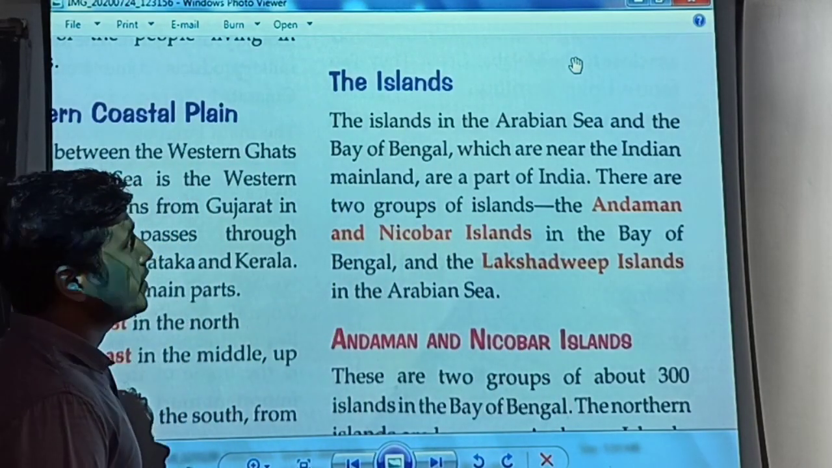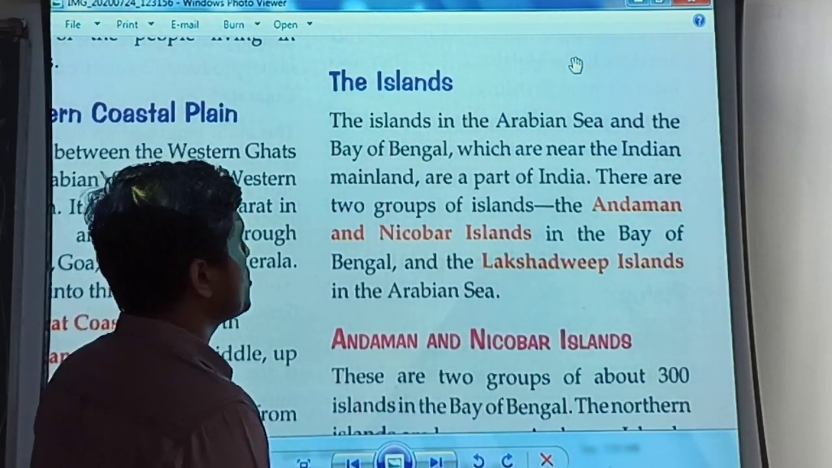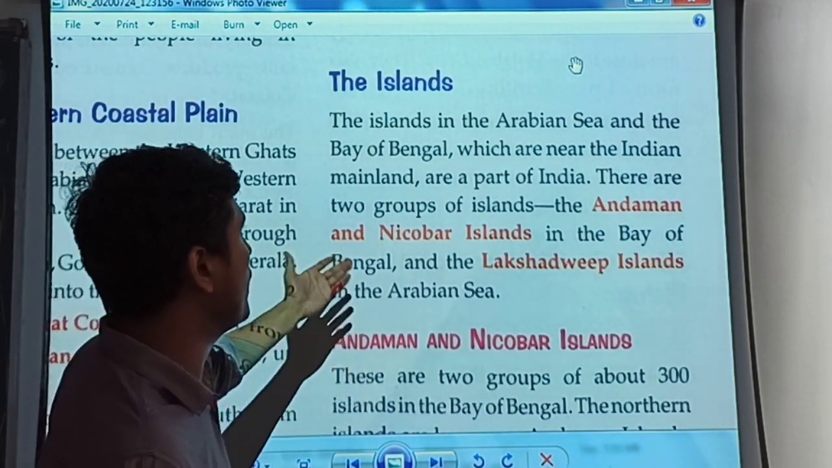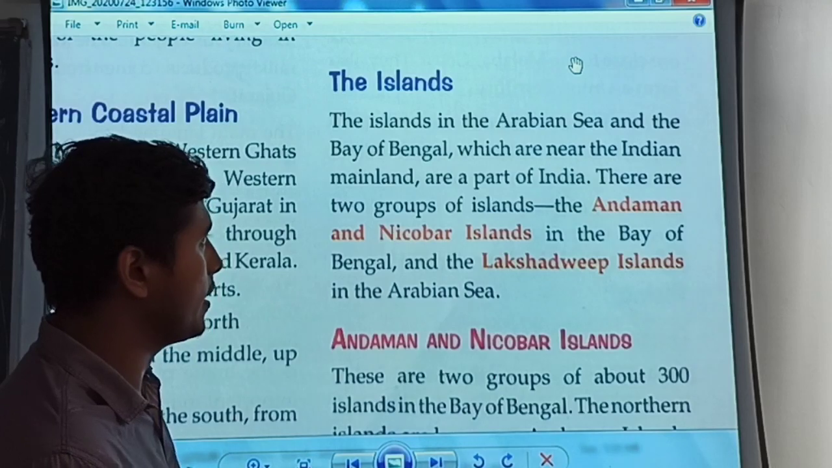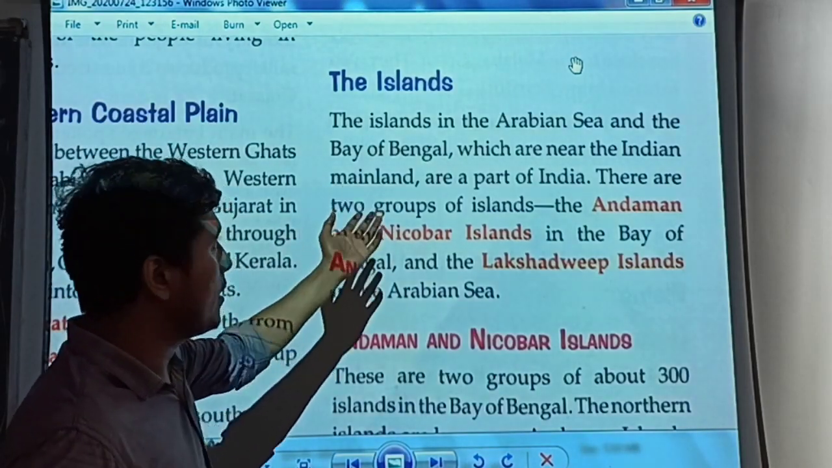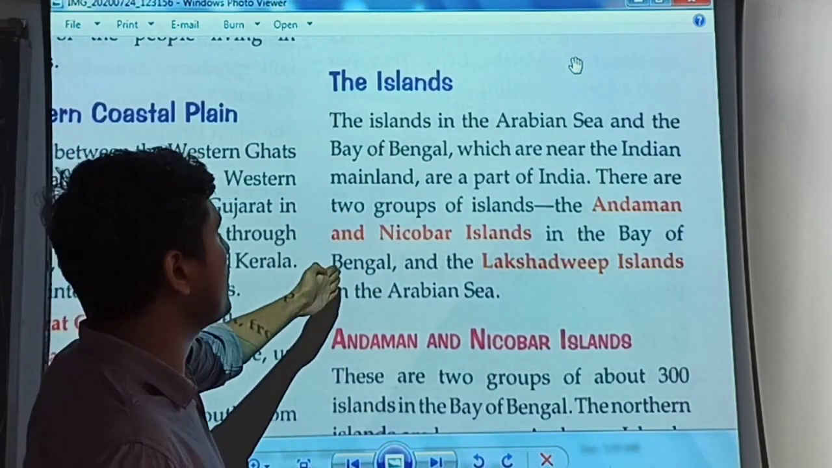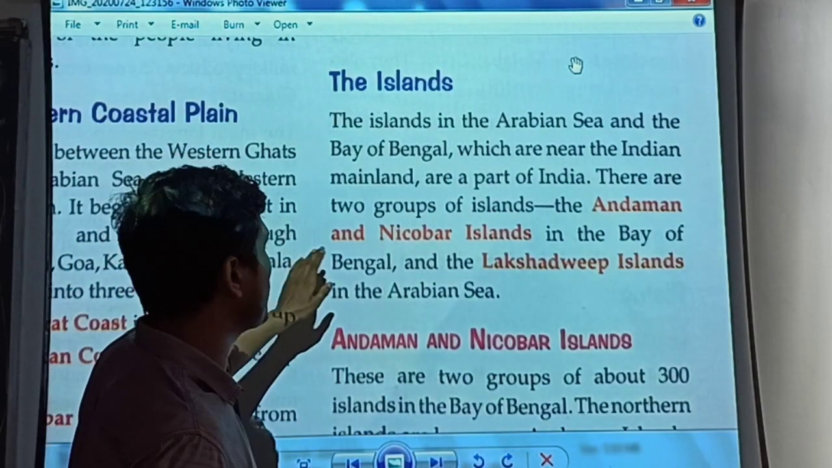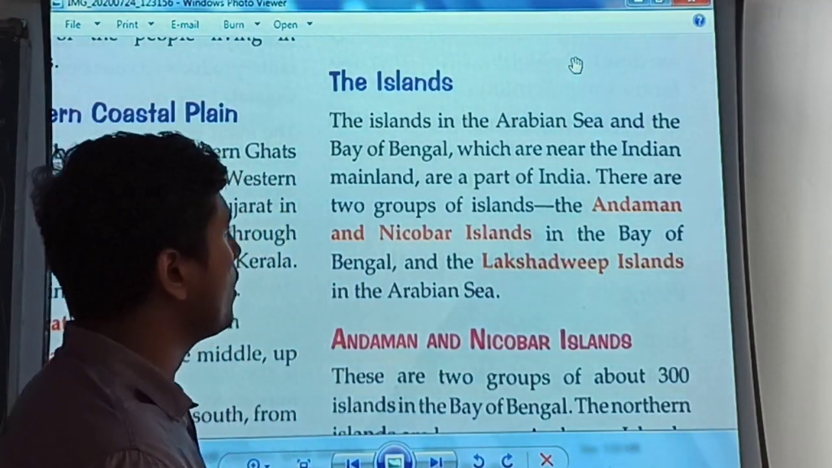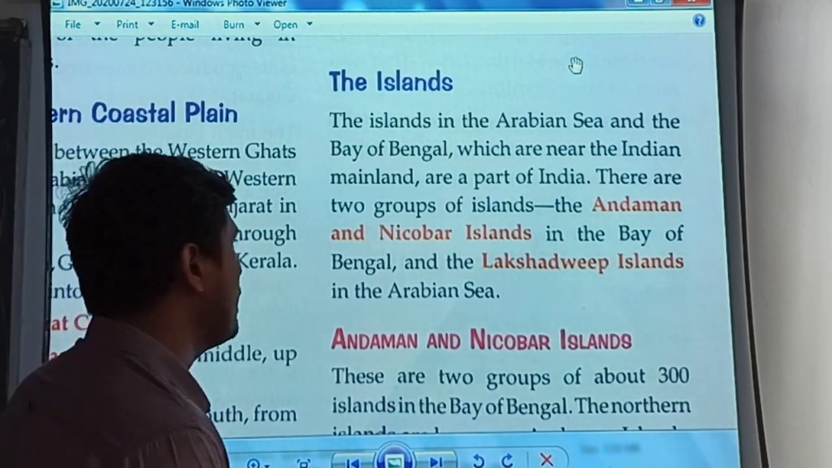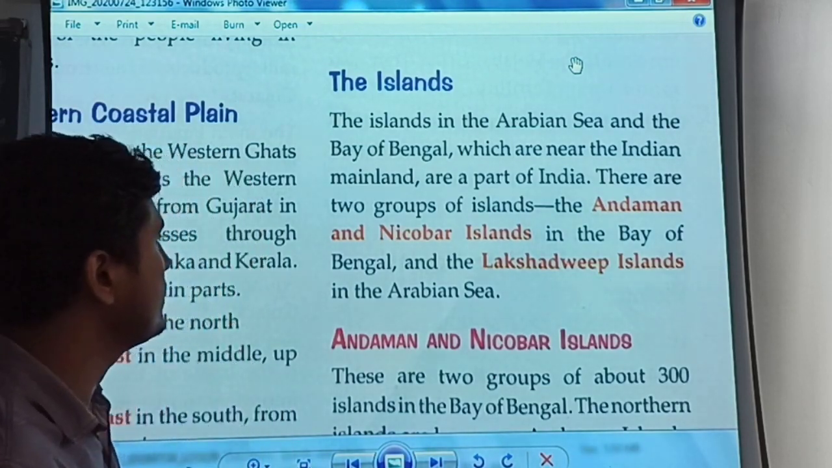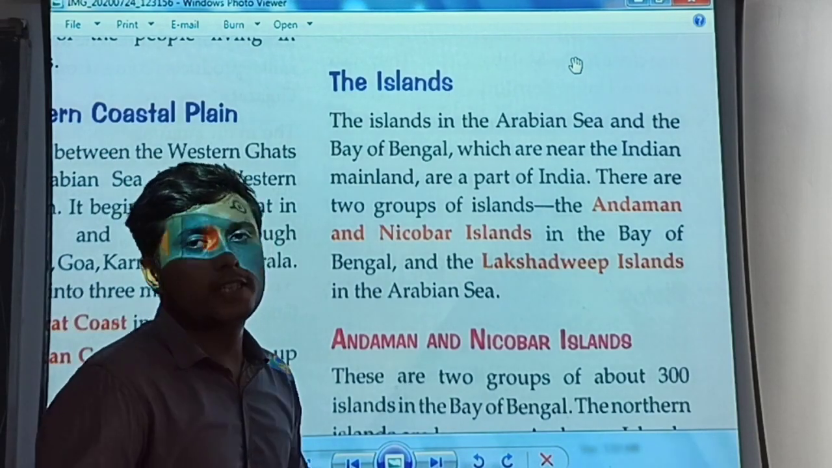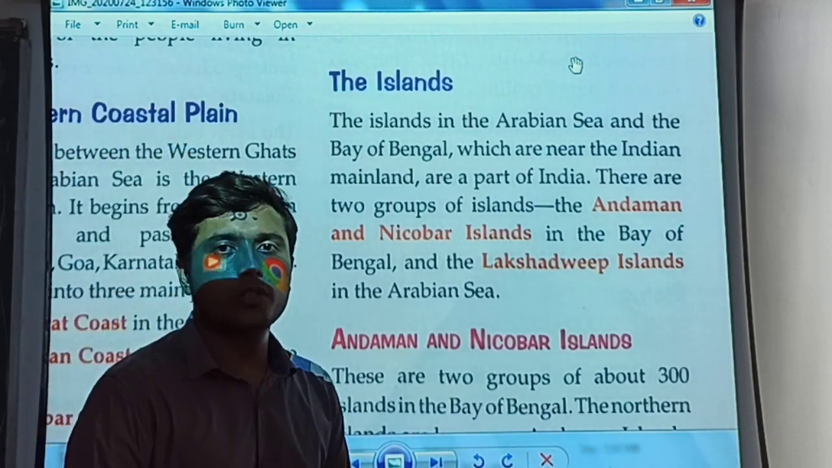So the islands in the Arabian Sea and the Bay of Bengal are near the Indian mainland and are a part of India. The islands we will talk about are part of India and very close to the Indian mainland. Those islands are the Andaman and Nicobar Islands in the Bay of Bengal and the Lakshadweep Islands in the Arabian Sea. Alright, so let's start reading about them one by one, students.